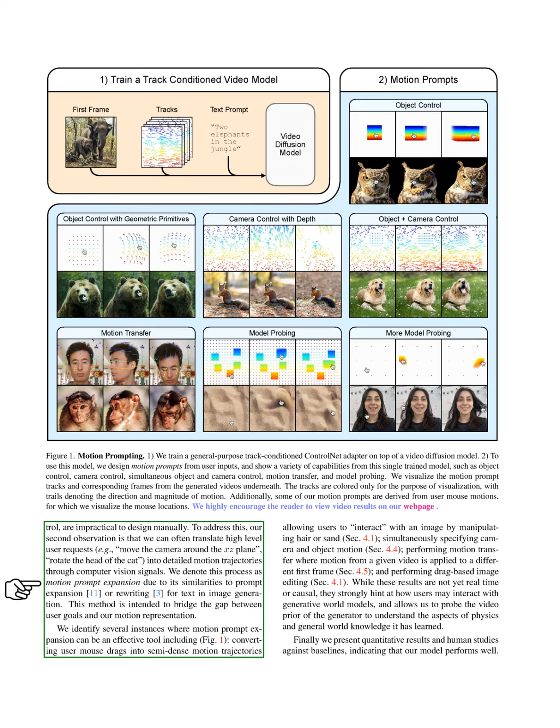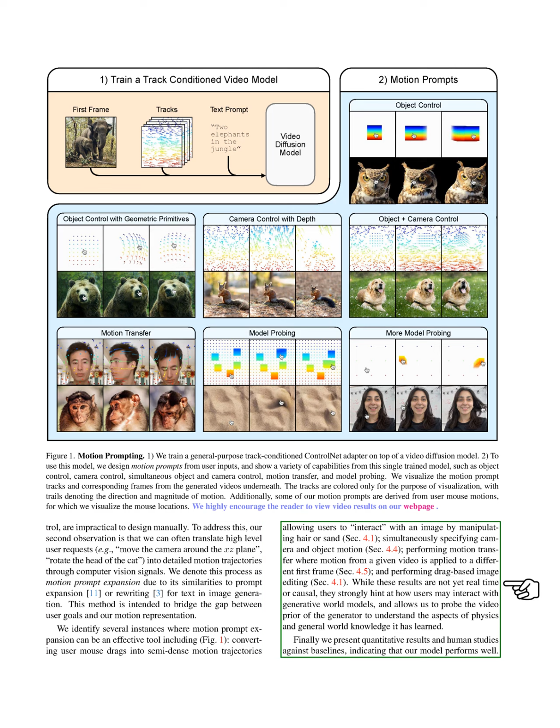To solve this, we observe that we can often translate high-level user requests, like, "Move the camera around the XZ plane," or "Rotate the cat's head," into detailed motion trajectories using computer vision signals. We call this process motion prompt expansion, similar to how we expand or rewrite text prompts in image generation. This method helps connect user intentions with our motion representation.